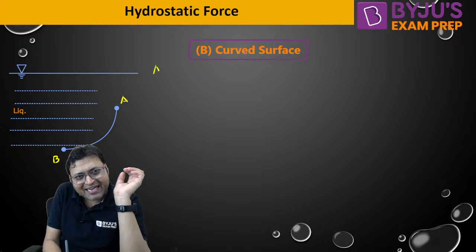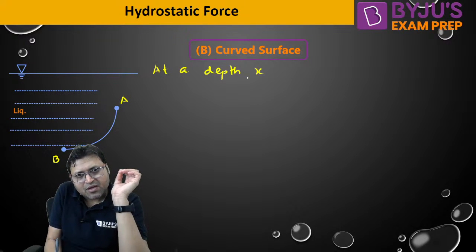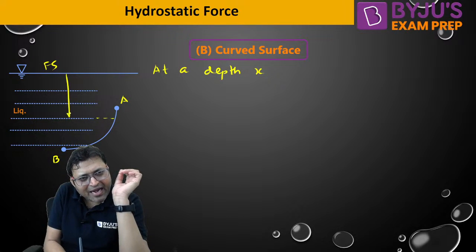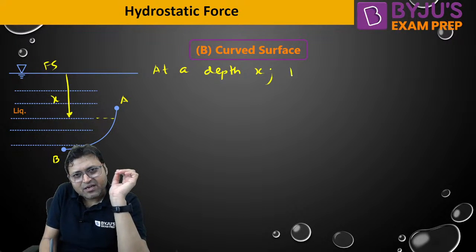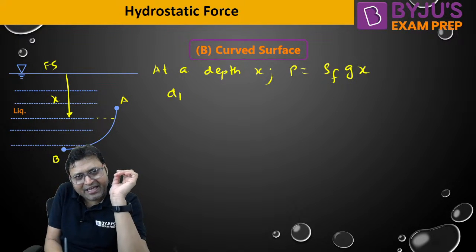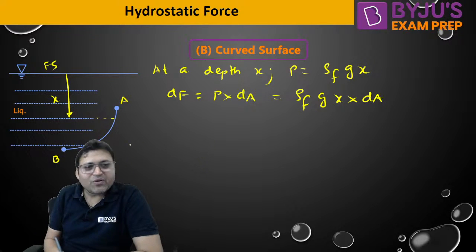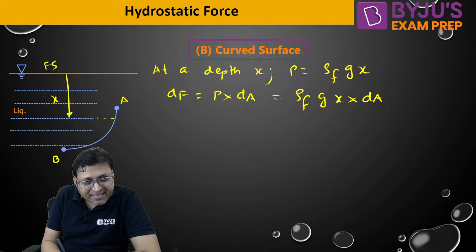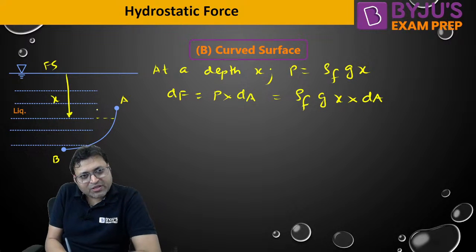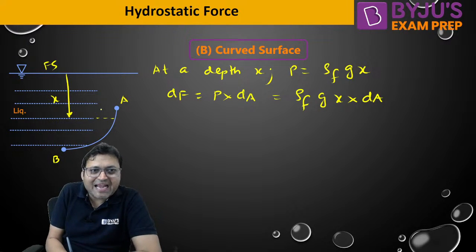So again, at a depth x from the free surface, what will be the pressure? At a depth x from the free surface, the pressure is given by rho g x, and dF will be equal to p into dA, that is rho g x dA. That is what we have done. But now if you observe, because the surface is curved, the force is always normal and compressive.